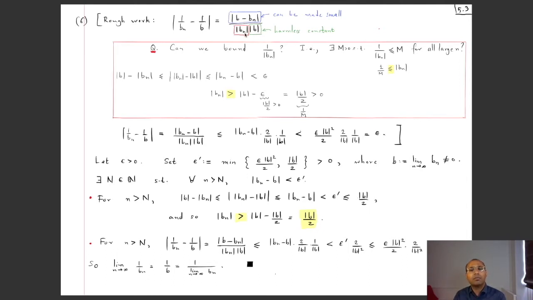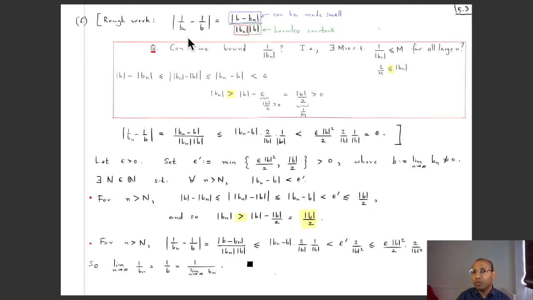But what might trouble us is 1 divided by mod Bn, because if that grows, then we are in trouble, because although this is small, because this is growing, maybe the combination of the two might grow and prevent this from being small. Okay.